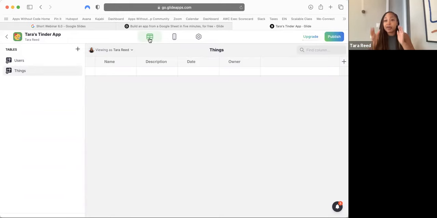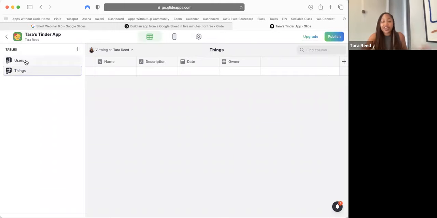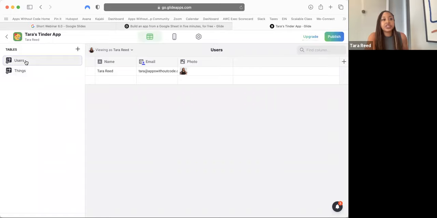Now, remember what I said about the database. The database is the place that saves things about your users and about your customers. If they type something in, we have to have a place to save it. Otherwise, the app's going to be dumb and be like, sorry, can you type it in again? And that would be annoying, right? So you can see that there's two different areas of the database. We call them tables. There's users and there's things. We're going to add more to this and make it all fancy, because you can set up your own database structure. But you can see users here.